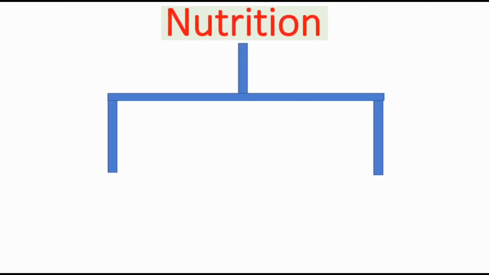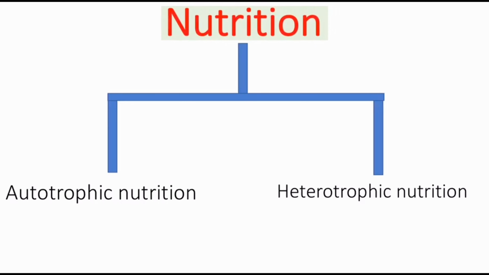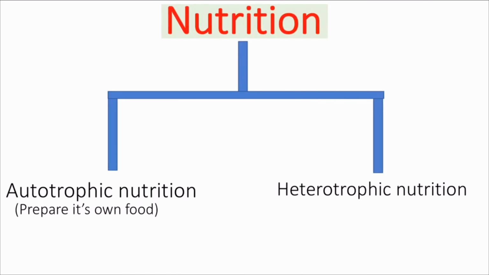Today let us learn about heterotrophic nutrition. Last video we learned about nutrition. Nutrition means the process by which an organism takes in food and utilizes it to carry out different life processes. Nutrition is of two types, autotrophic nutrition and heterotrophic nutrition. Autotrophic nutrition means an organism that can prepare its own food.